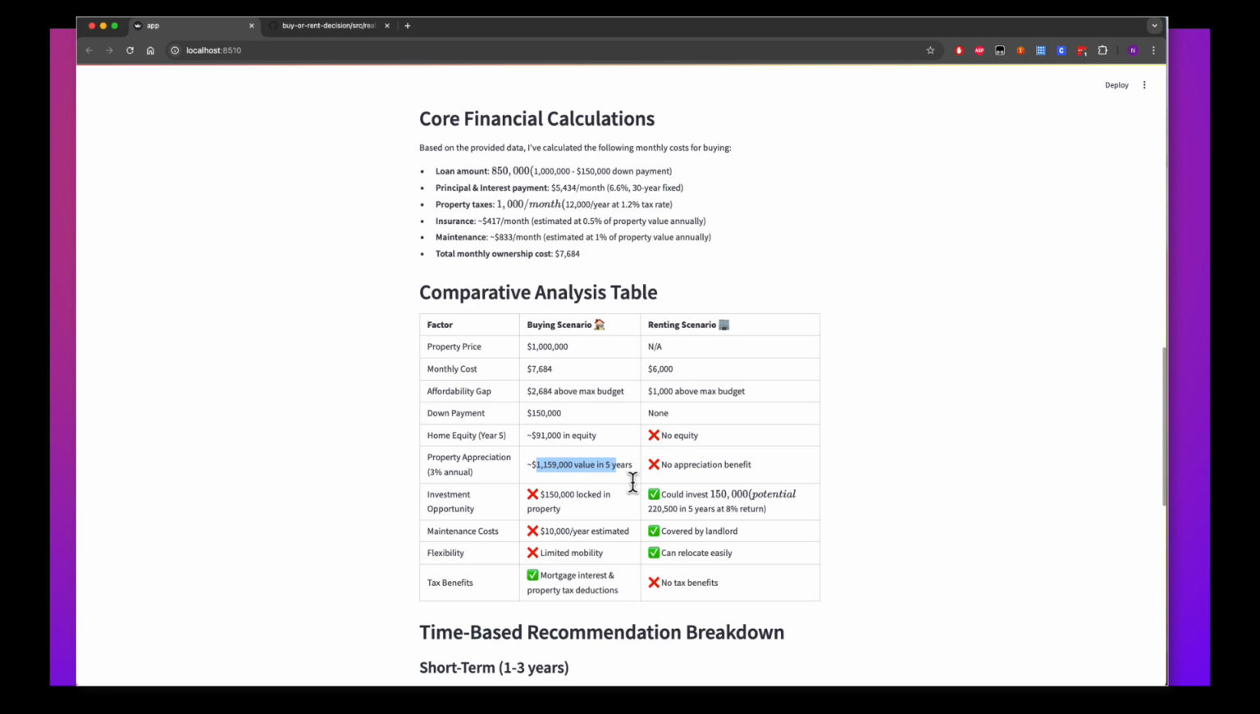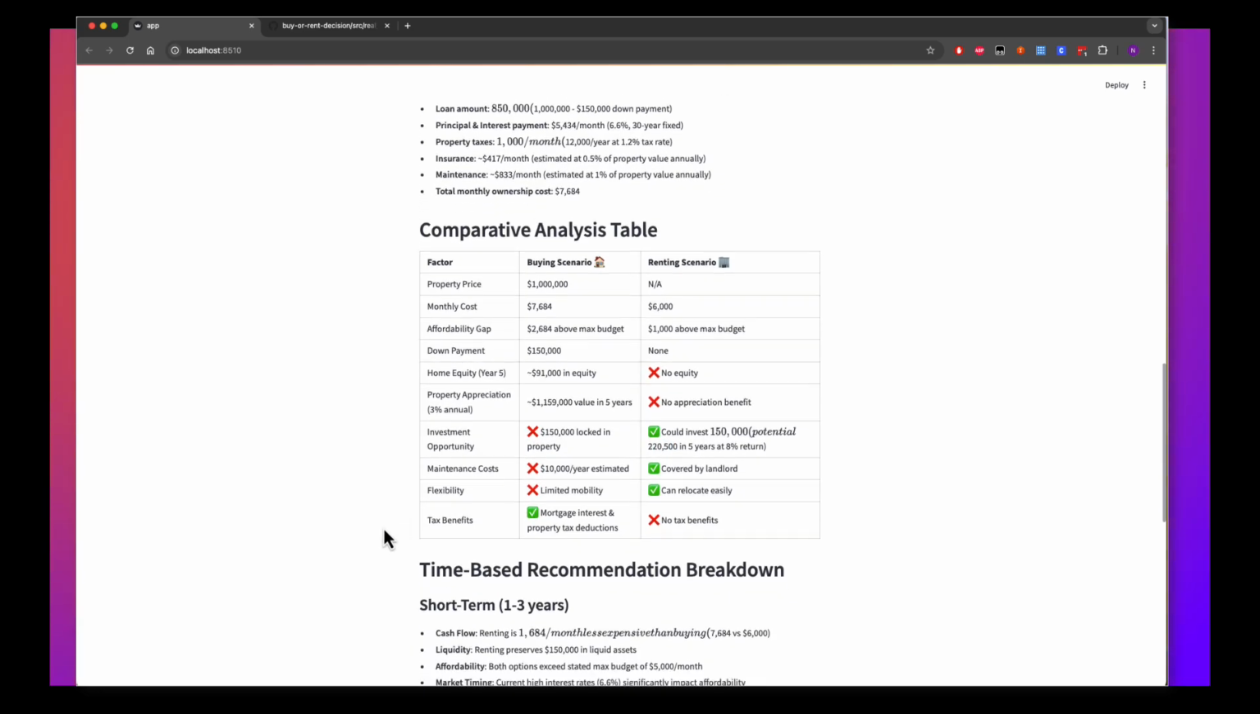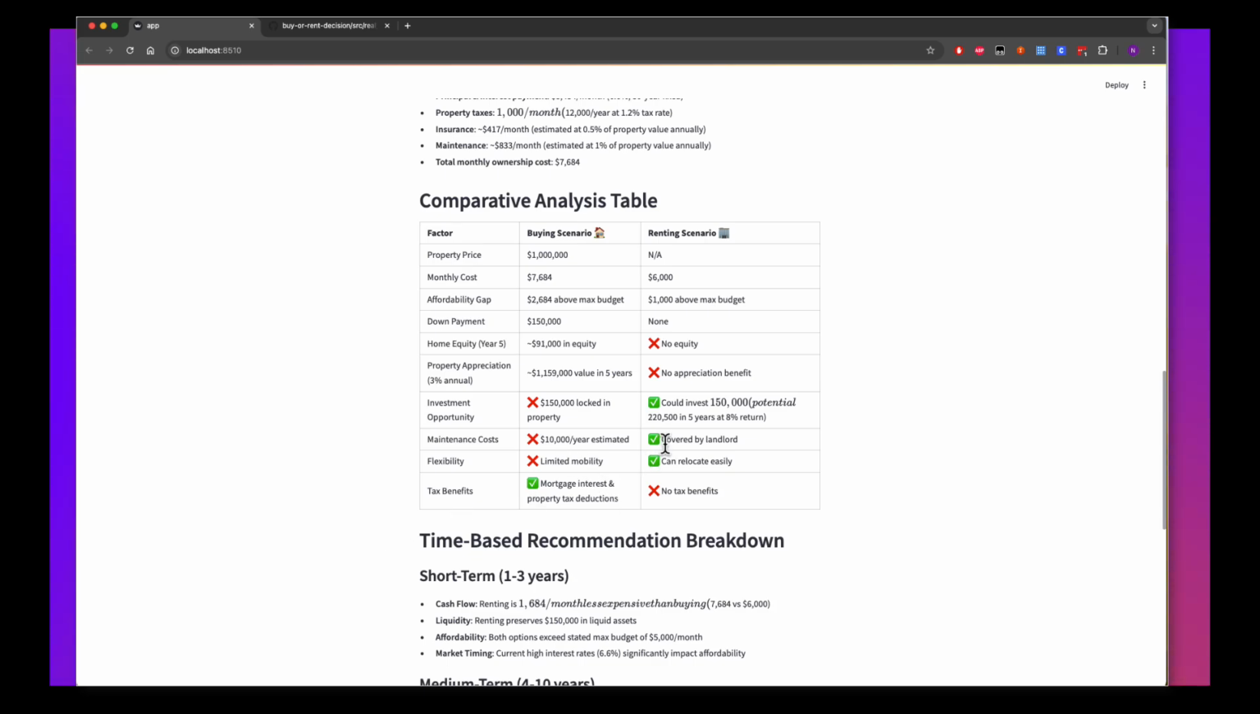And then property appreciation after 3 years this much, and then here is no appreciation. Investment opportunity none because I will be paying it as a down payment. And here, if I could have invested into the S&P 500, this much of return I could have been getting. Thereafter maintenance cost, right, this is covered by the landlord. Flexibility of course not. And then tax benefit.